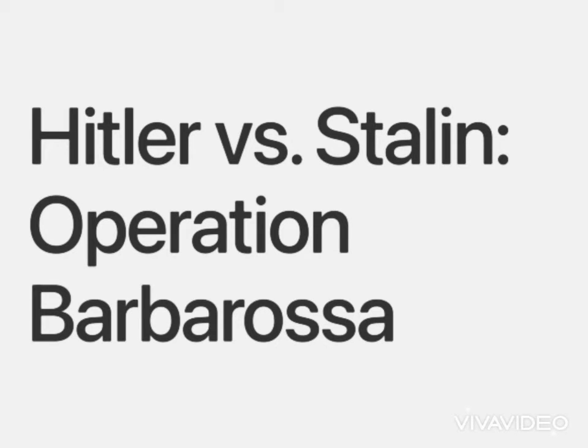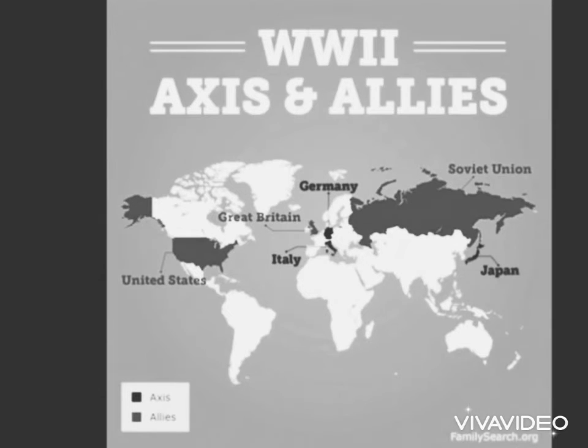Hitler versus Stalin, Operation Barbarossa. By early 1941, Hungary, Romania, and Bulgaria had joined the Axis, and German troops overran Yugoslavia and Greece that April. Hitler's conquest of the Balkans was just a precursor for his grand objective, invading the Soviet Union. The other half of Hitler's strategy was to exterminate the Jews throughout German-occupied Europe. Plans for the final solution were introduced around this time. In the next 3 years, more than 4 million Jews were killed.